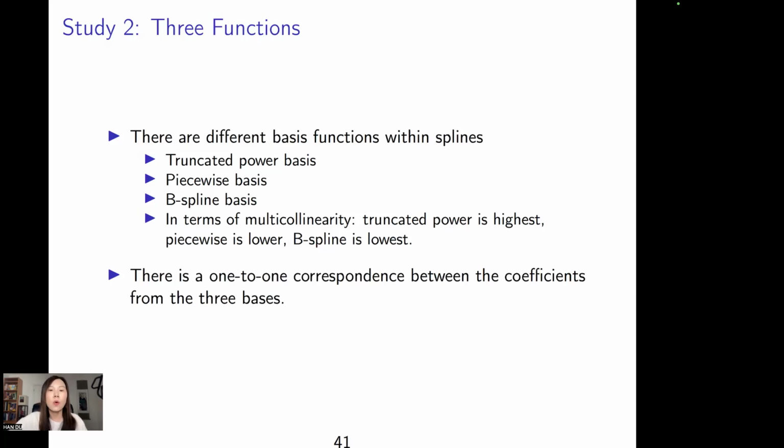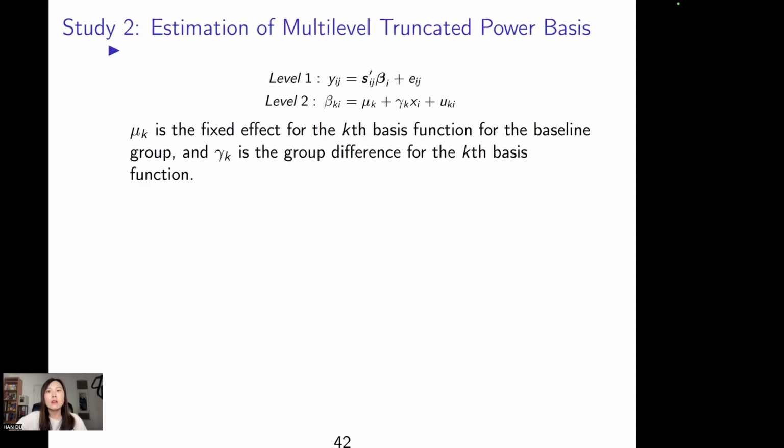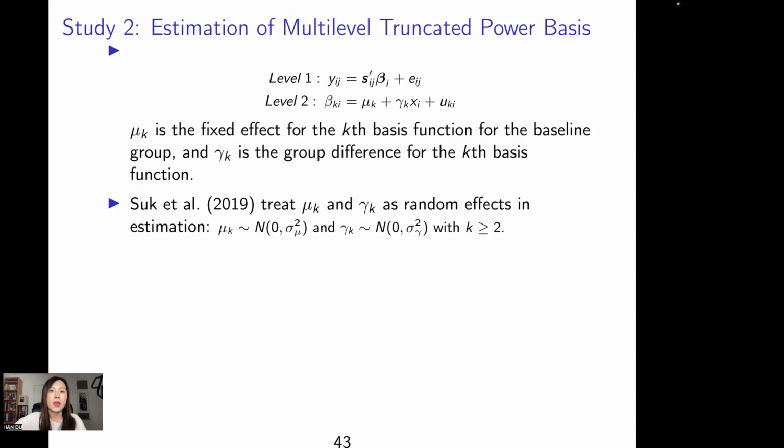And there is a one-to-one relationship between the coefficients if we only talk about estimation, not inference. In terms of coefficients, the three bases have one-to-one correspondence. And no matter which spline function we use, the two-level model can be written in this way. Mu k is a fixed effect for the k-th basis for the baseline group, and the gamma k is a group difference for the k-th basis.